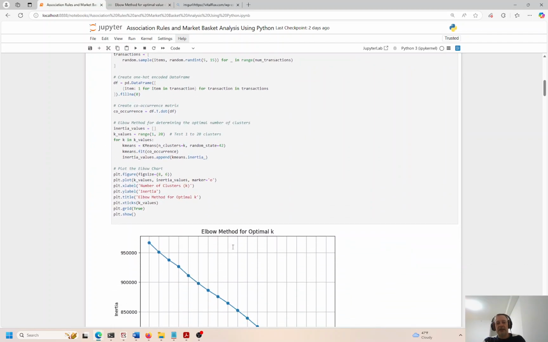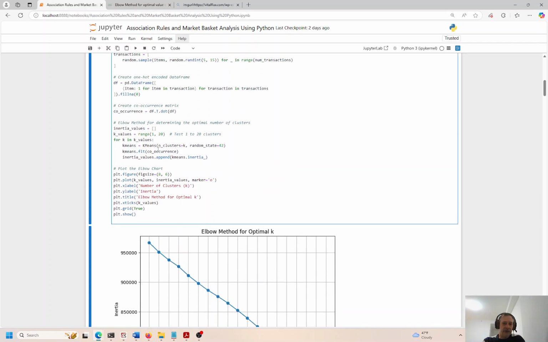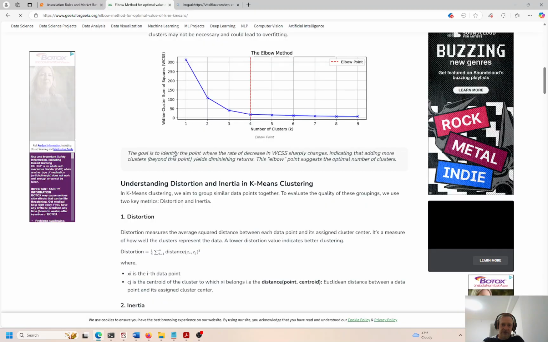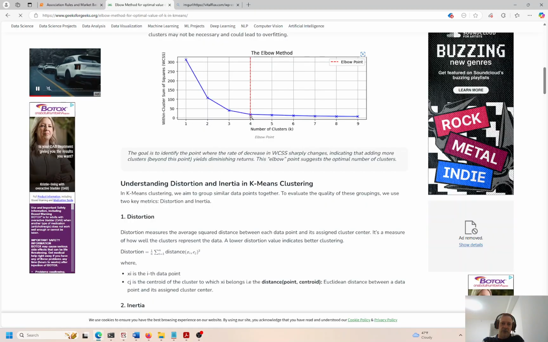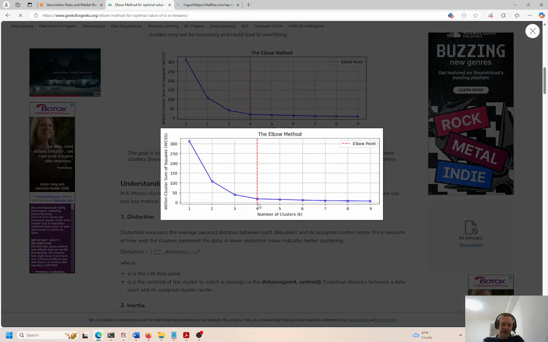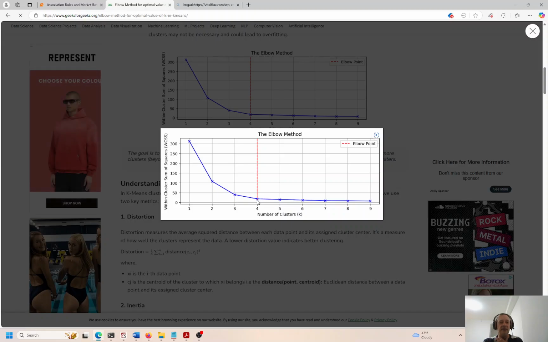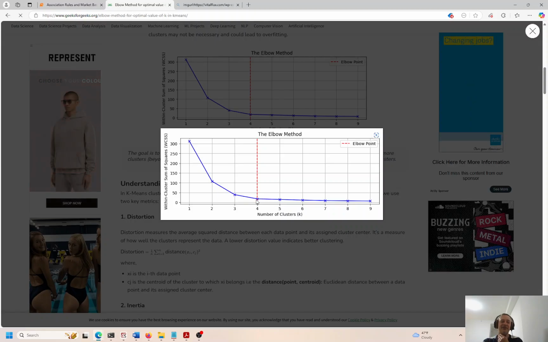So I'm looking at the clusters between these different grocery items, and I'm going 1 to 20. Okay, so I'm going through 20 iterations. You can see it's plotting on the chart. Now I'm not actually getting an elbow curve. An elbow curve bends at a certain point, and where the bend is at a maximum, you can see right here the number of clusters in this example, k, is 4.